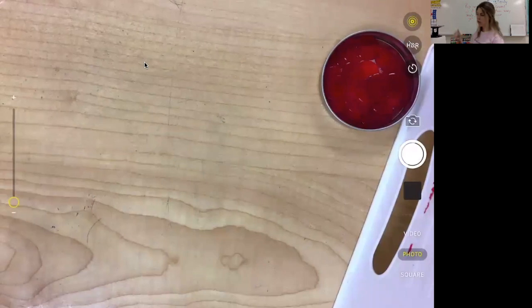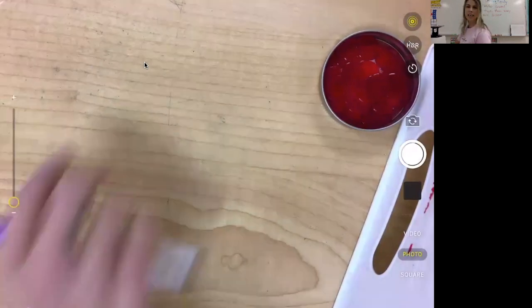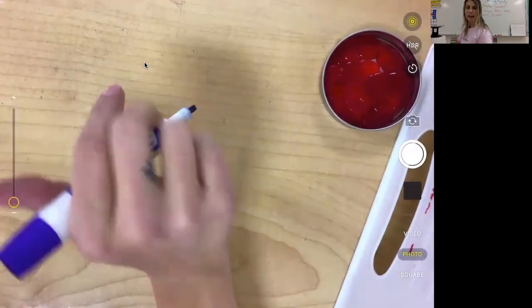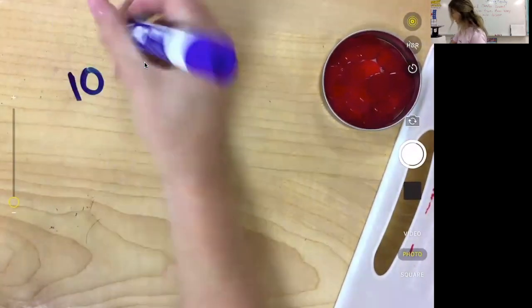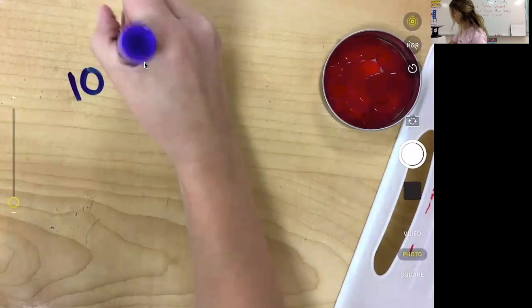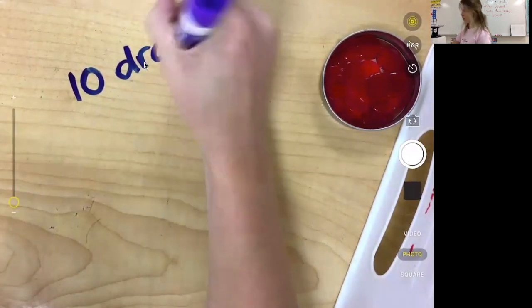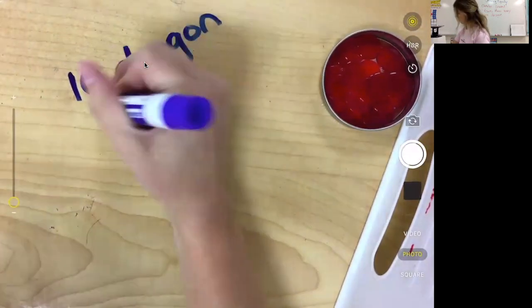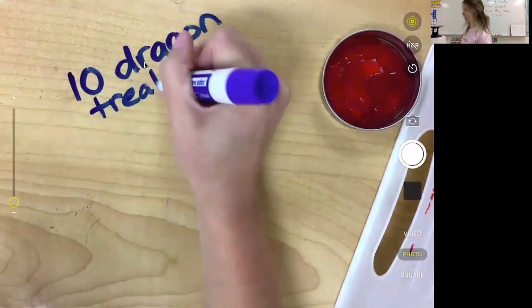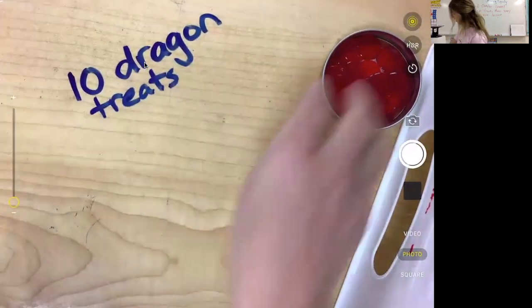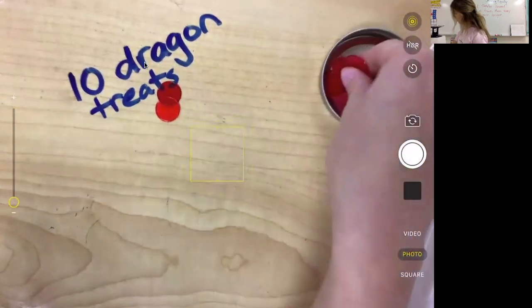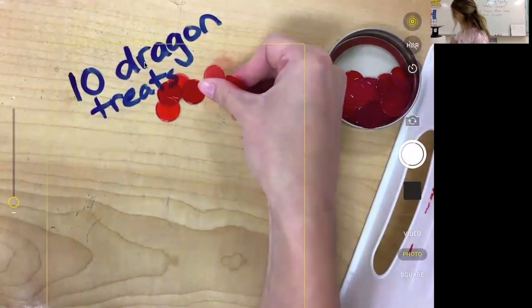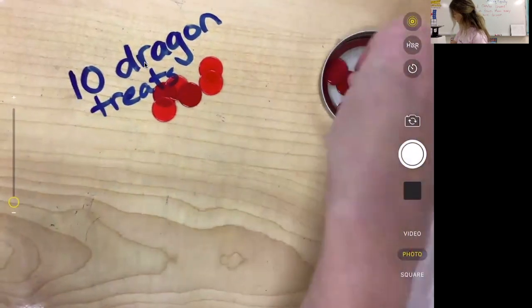Okay, so I said that we had 10 dragon treats all together. So 1, 2, 3, 4, 5, 6, 7, 8, 9, 10.